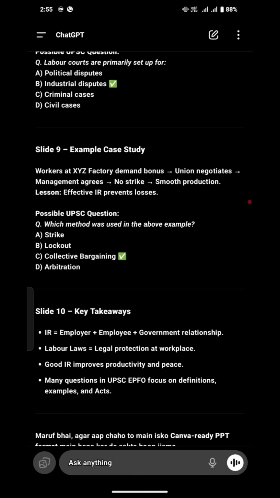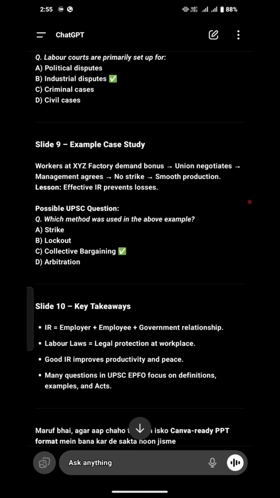Example case study. Slide 9, example case study. All right, guys. So this one: workers at XYZ factory demand a bonus. All right. Listen carefully. This is an example case study.